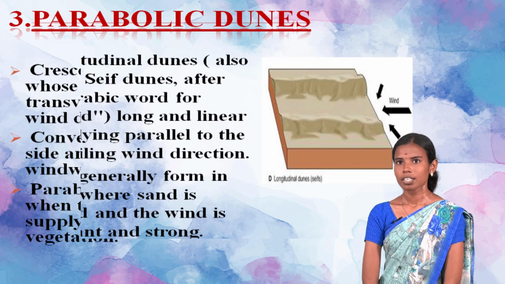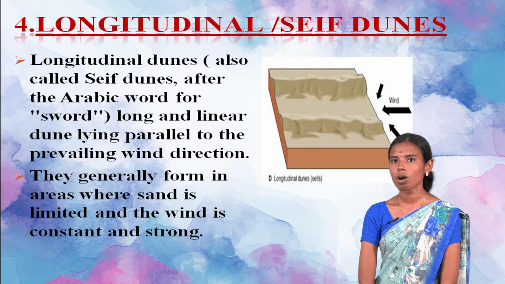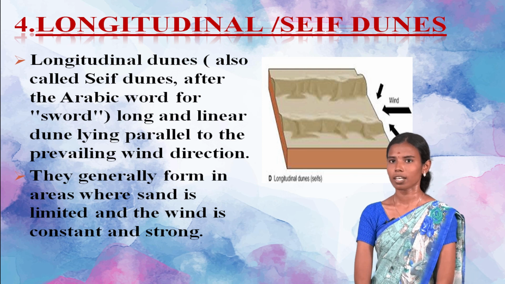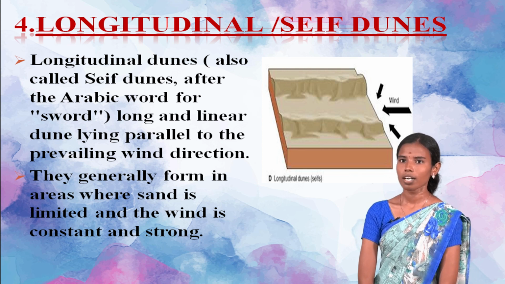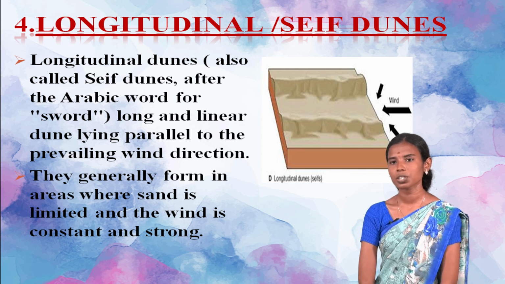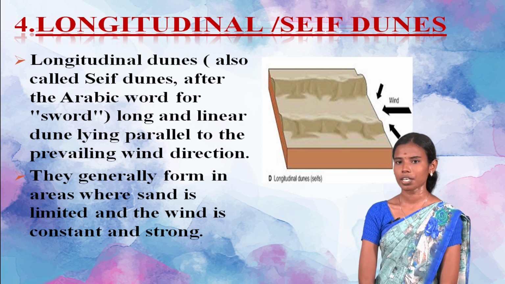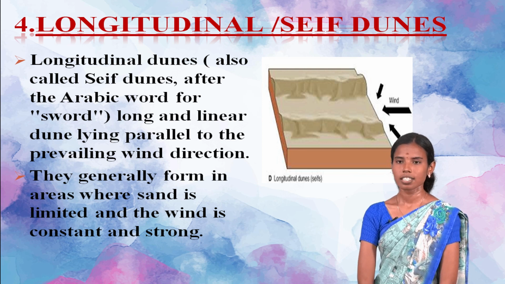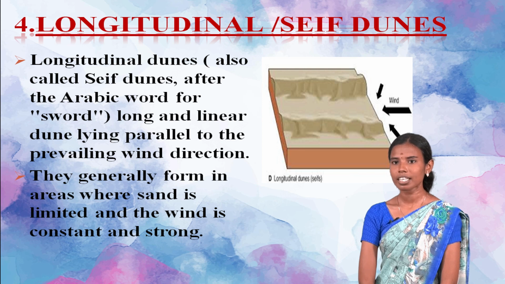The next one is the longitudinal dune. It is also called seif. The longitudinal dune is named after the Arabic word for sword because it looks like a sword, a long and linear dune lying parallel to the prevailing wind direction. Longitudinal dunes generally form in areas where sand is limited and the wind is constant and strong.